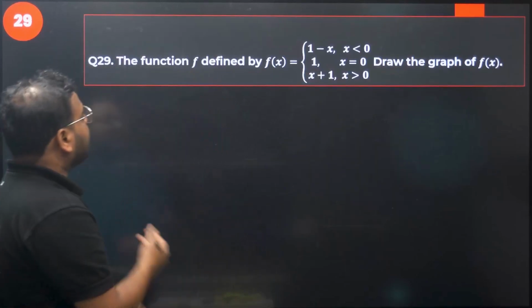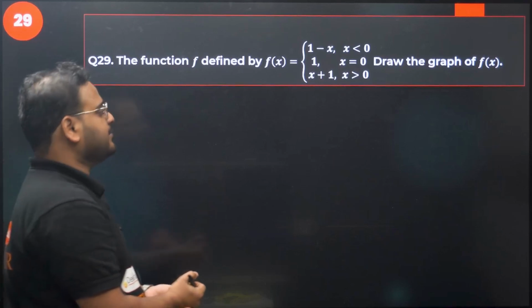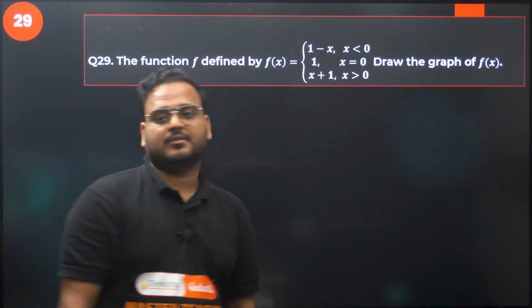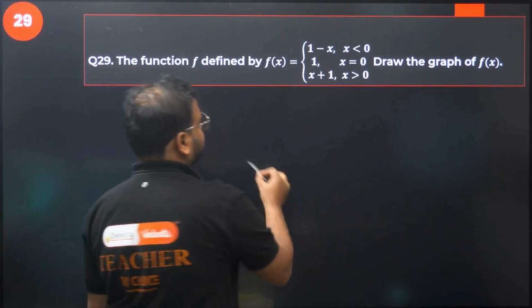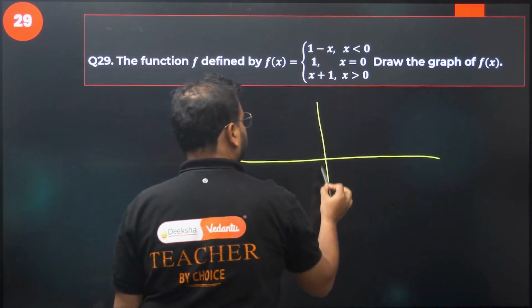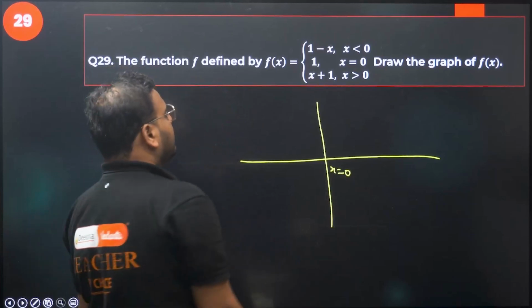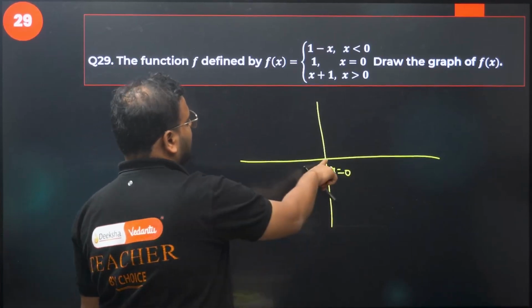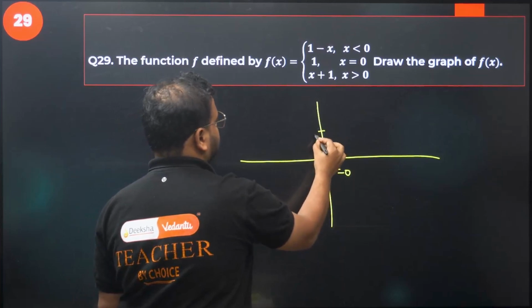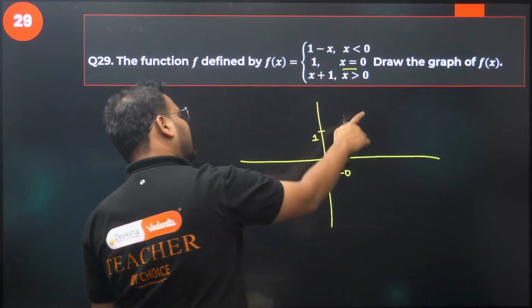The function f is defined by f(x) equals 1 minus x for x less than 0, 1 for x equal to 0, and x plus 1 for x greater than 0. Draw the graph of f(x). At x equals 0, over here, 0 comma 0. At this value, what is the value? At 0 it is 1. So write 1.